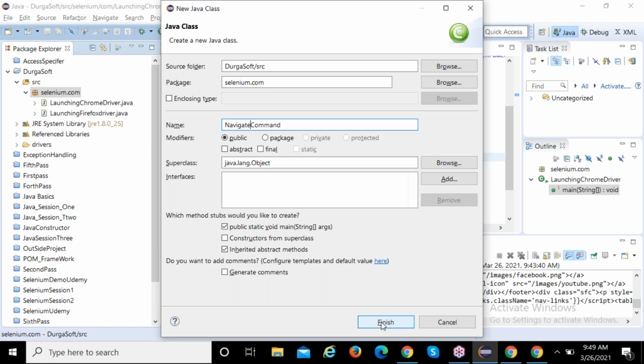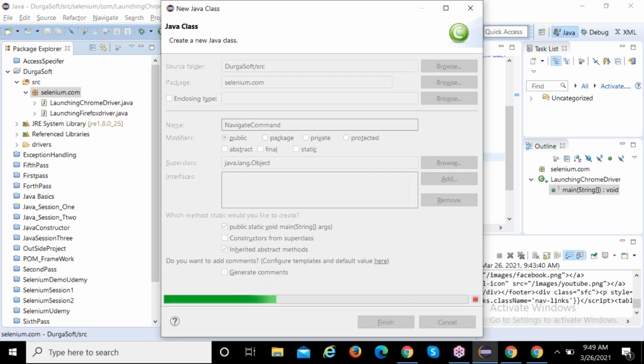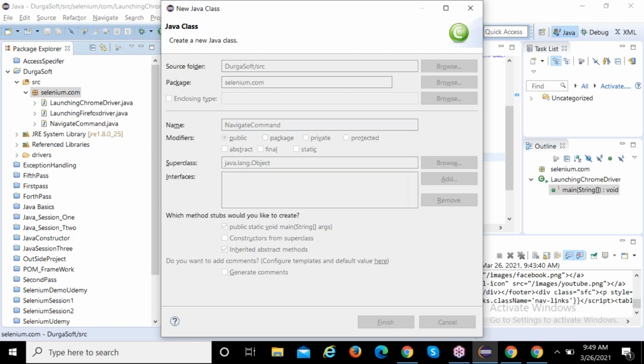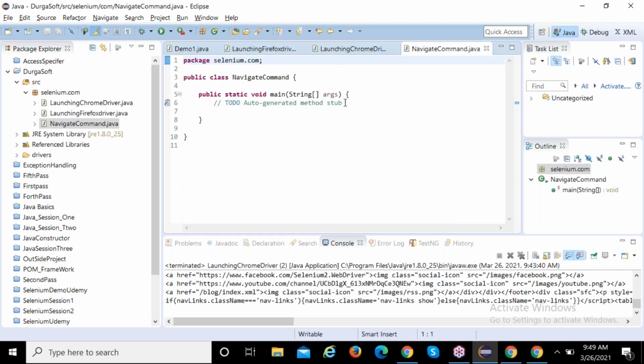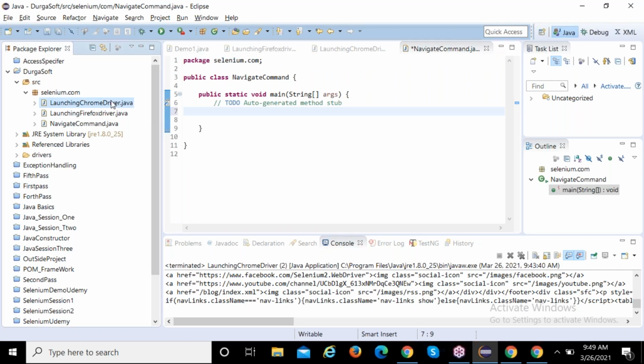In that case, what will you use? Otherwise, there is another interview question: I don't want to use get to call the URL. Is there any other command? Yes, there is another command to open the URL. I want to use another way to call the URL, so in that case, we can use navigate to.